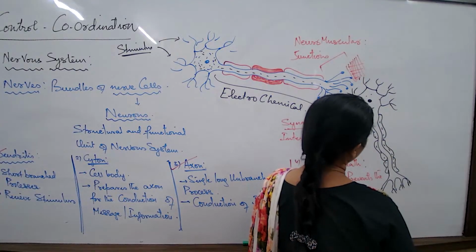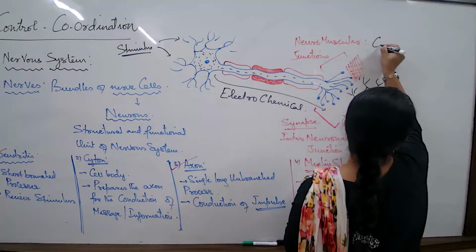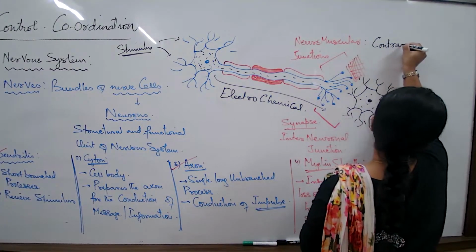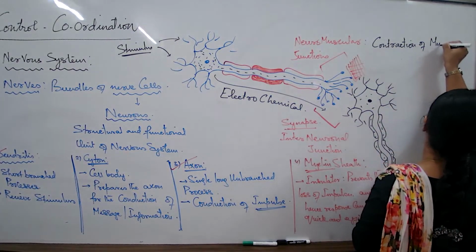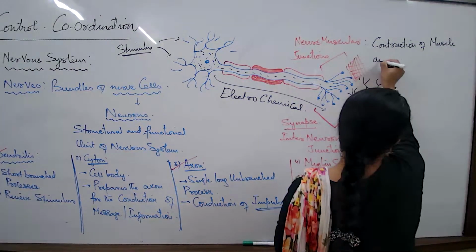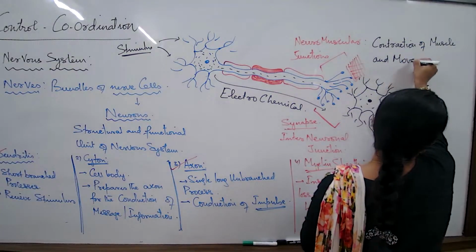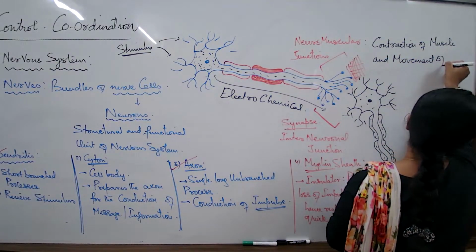The response would be contraction of the muscle and movement of body parts.